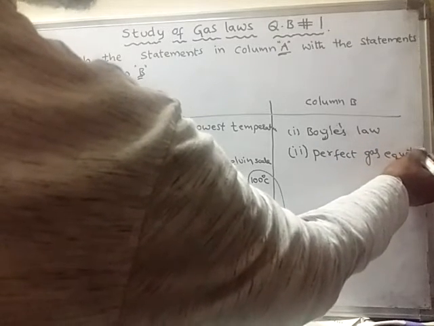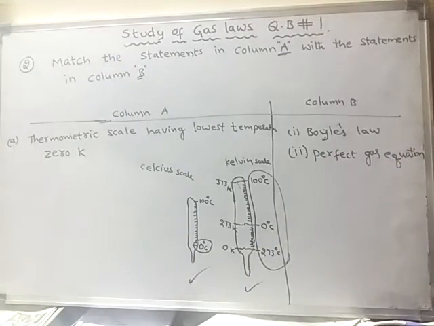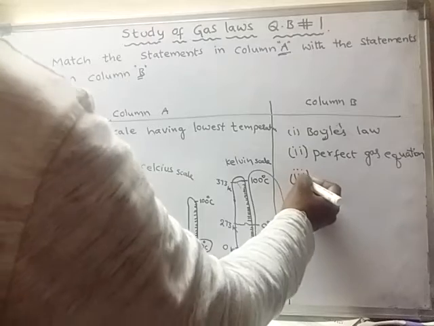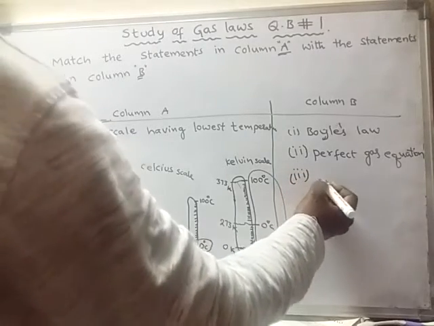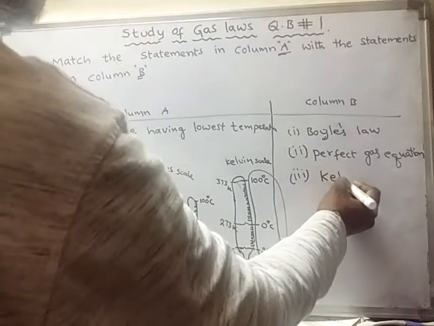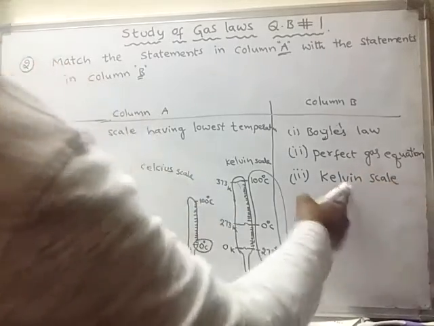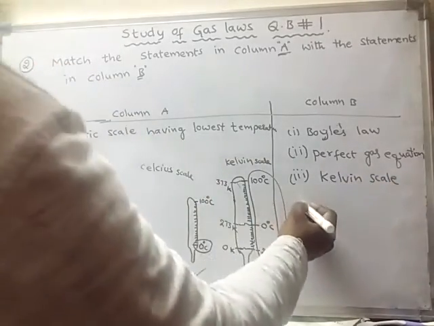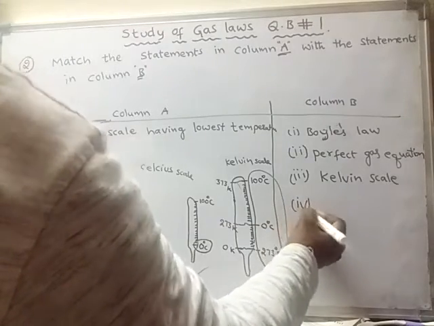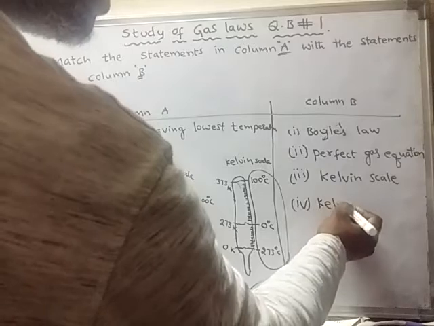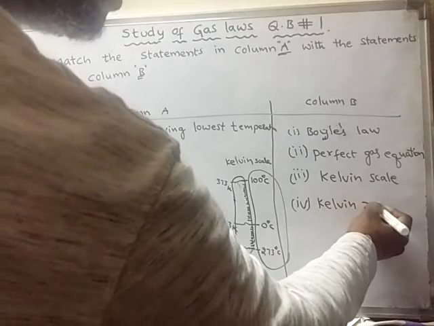This is also not related to this statement. The third one is the Kelvin scale. Yes, this matches. And the fourth one is given as Kelvin 0.